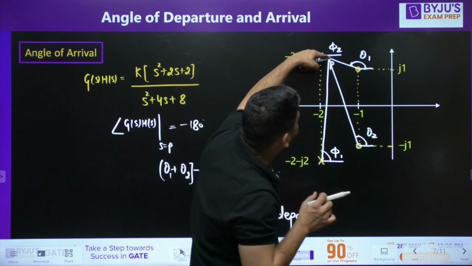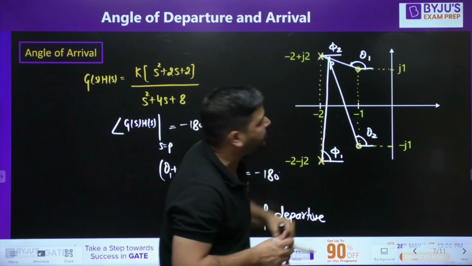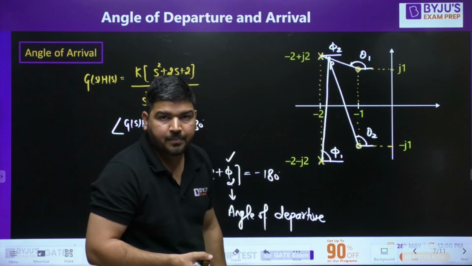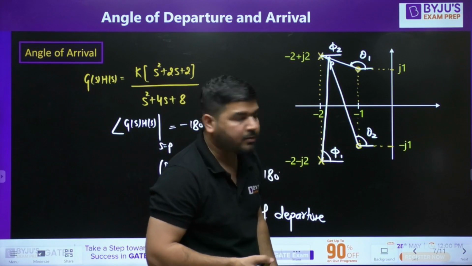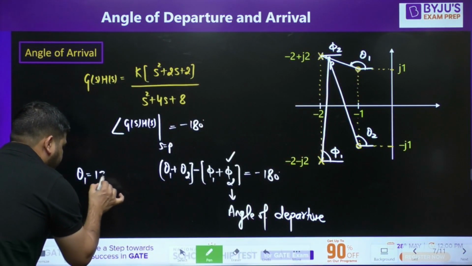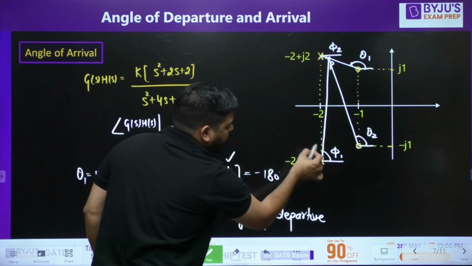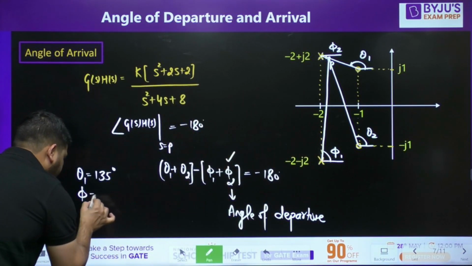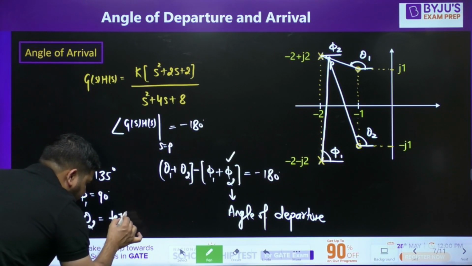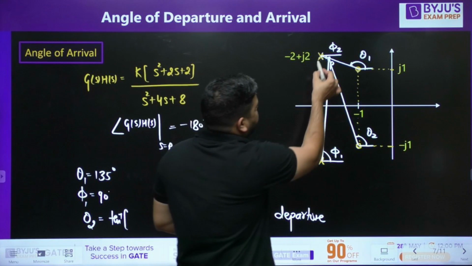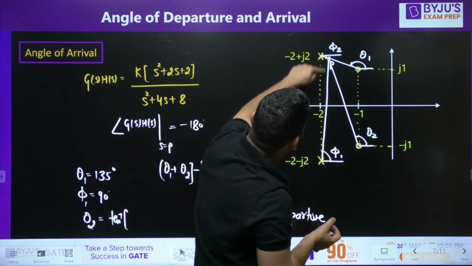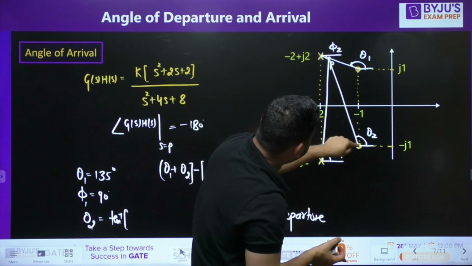If you take this point P very close to this pole location, then you can say that this theta 1 has to be 135. So theta 1 is 135, you can directly calculate it. And this phi 1 has to be 90. And theta 2 will be equal to tan inverse of... you can connect this point, and we know that this perpendicular length is 3 and this horizontal length is 1.